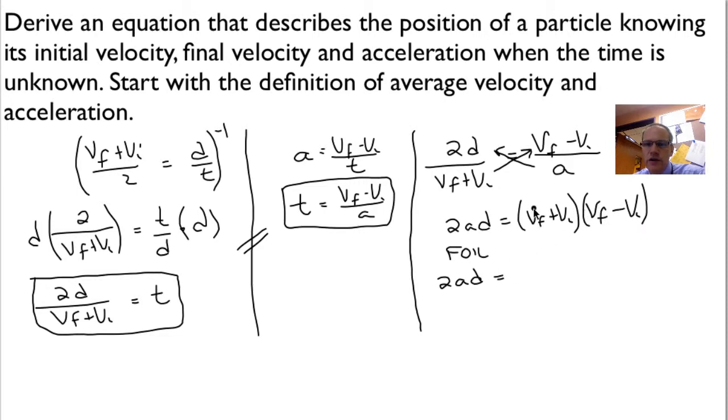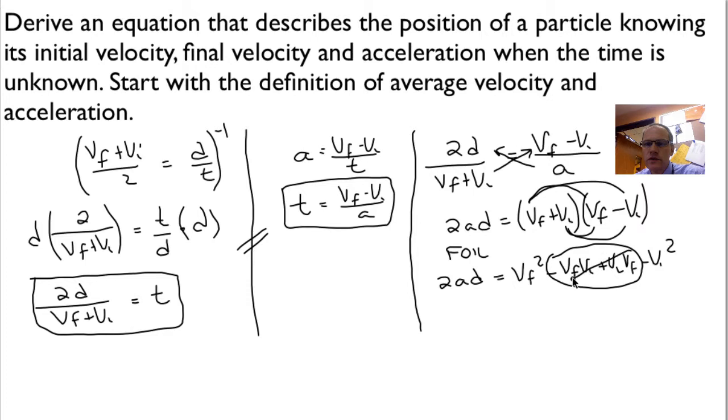So we're going to do the firsts, which are those two, so we end up with Vf squared. Outers is now taking the outer, so we have a positive and a negative, so we have a minus Vf Vi. The inner is the next one, so that's a plus Vi Vf. And the lasts is a negative Vi squared. Notice that the two inside terms cancel out. Those are gone because they're the same value. And we're left with 2ad is equal to Vf squared minus Vi squared.